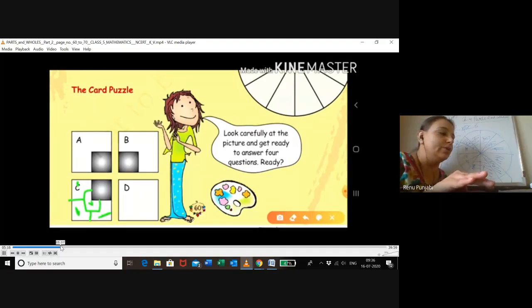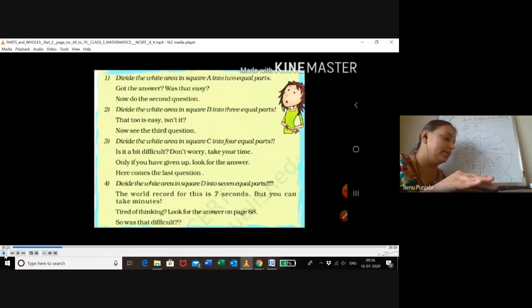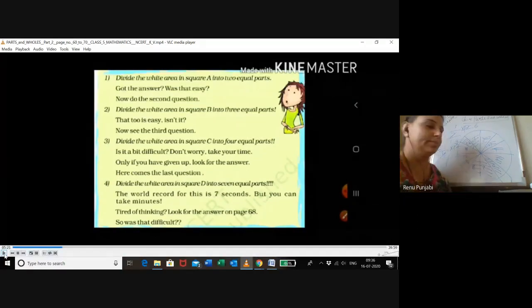Yes, very good. Now next question is, divide the white area in square D into 7 equal parts. It will be challenging now because it's big, but you can take some time and start doing. Start fast, and then we will see on the screen.